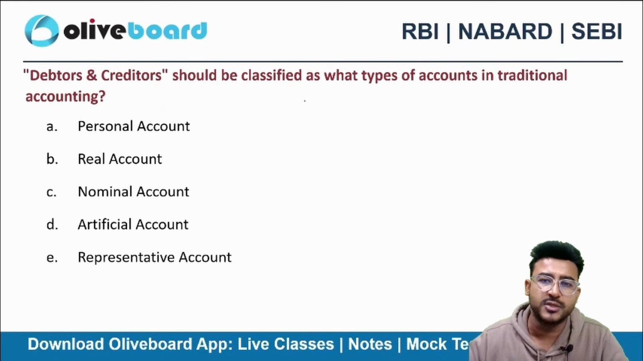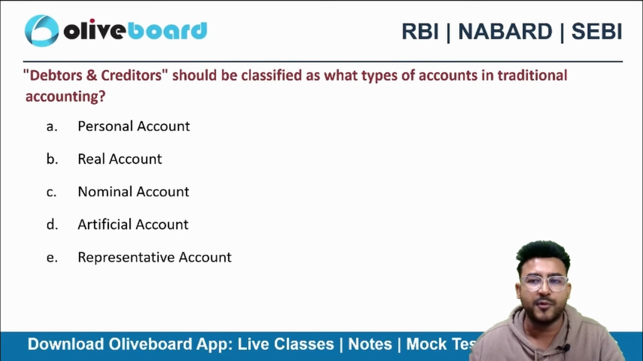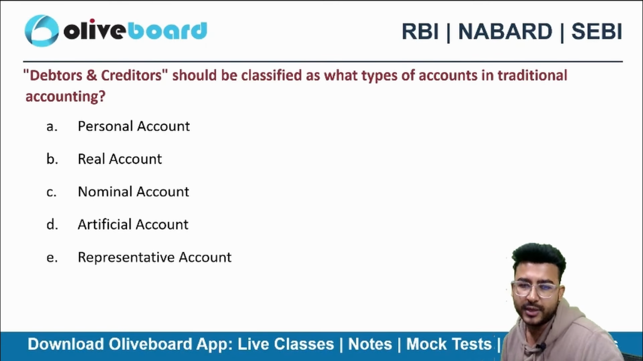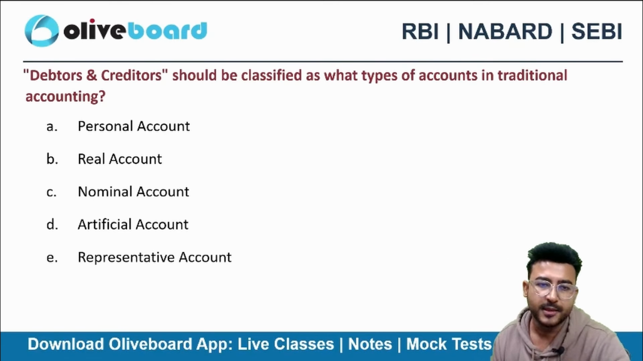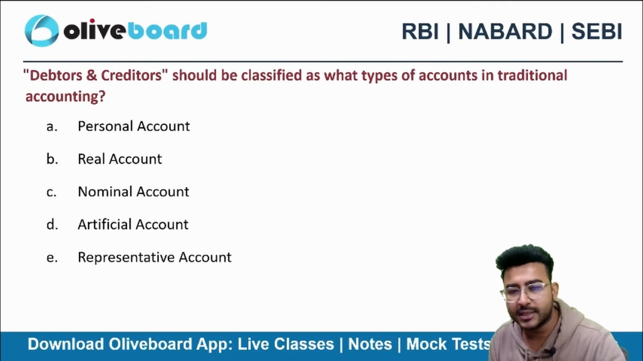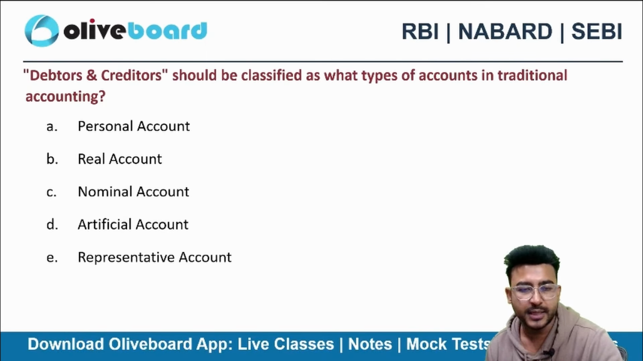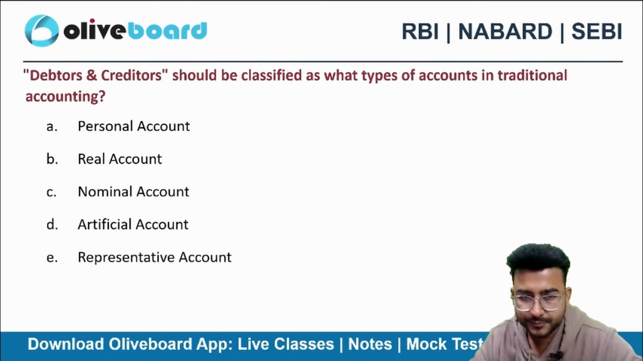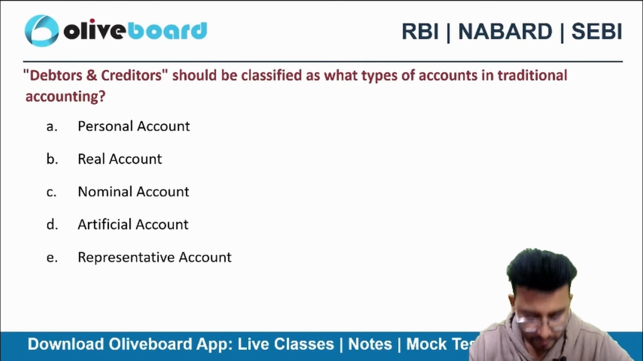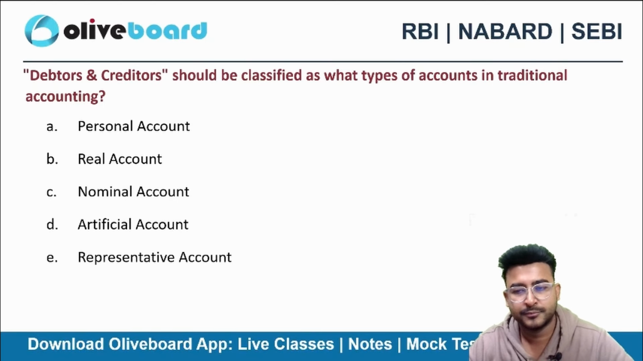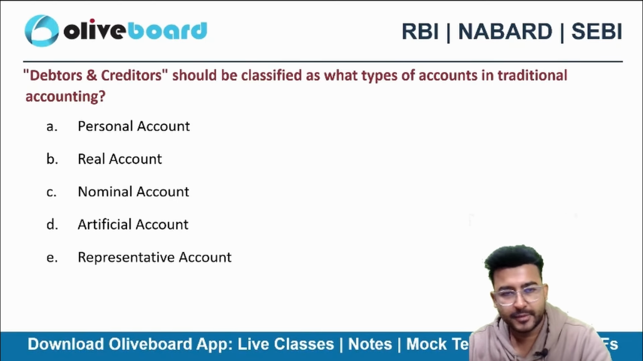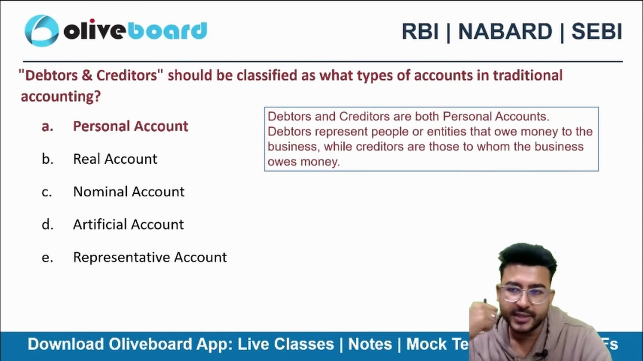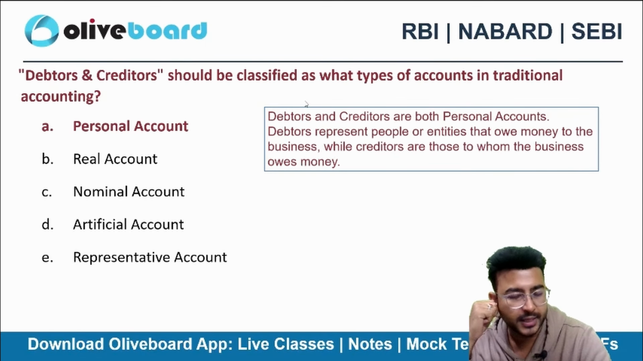Next one. Debtors and creditors should be classified as what type of account in the traditional accounting as per your understanding? Here we are talking about debtors and creditor. Personal, real, nominal, artificial account, representative account. Debtors and creditors. That's a personal account, right? Option A here is the correct choice.